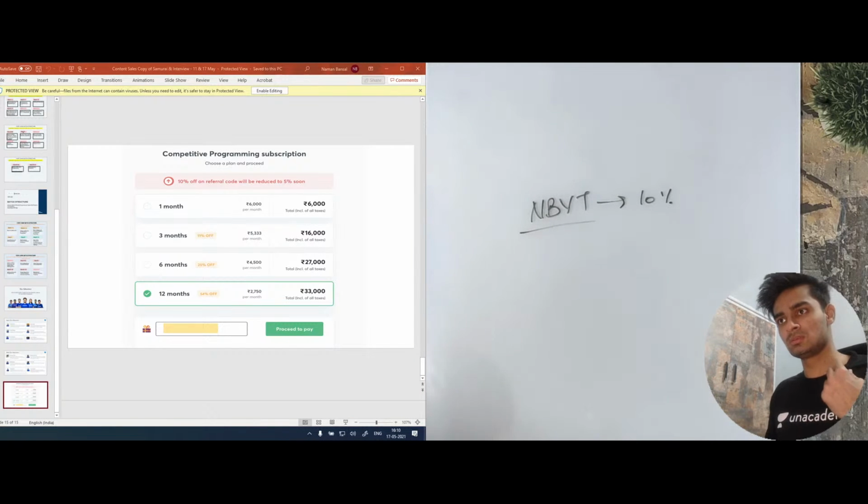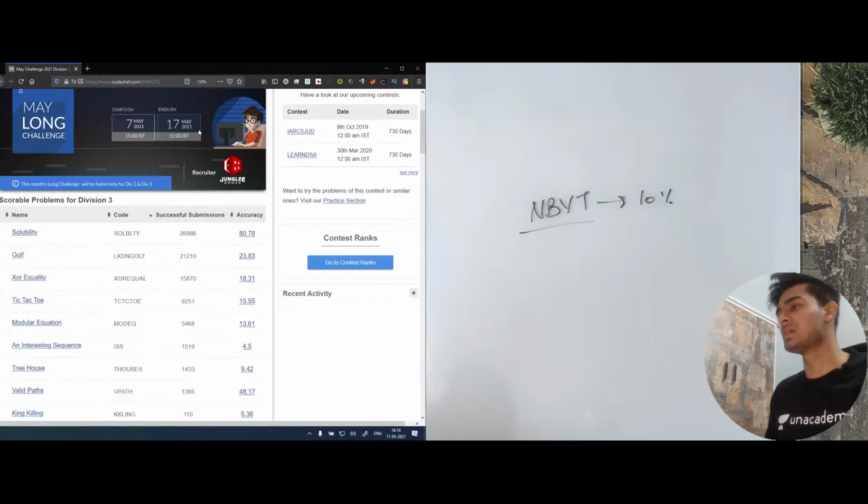Cool. I hope there is no disturbance in my audio. Can someone tell if they're feeling any disturbance in the audio? Anyways, let's move ahead.